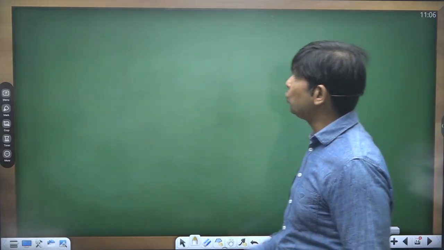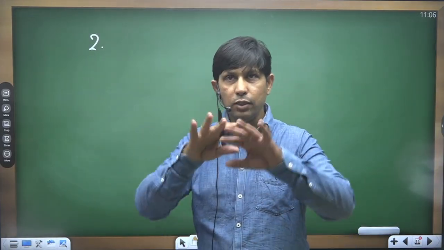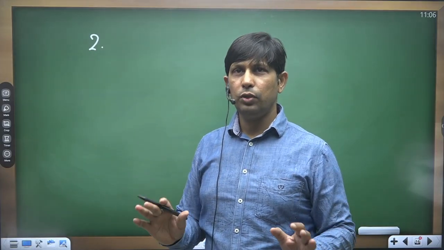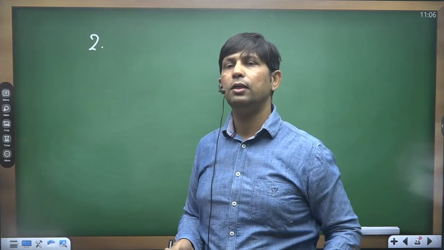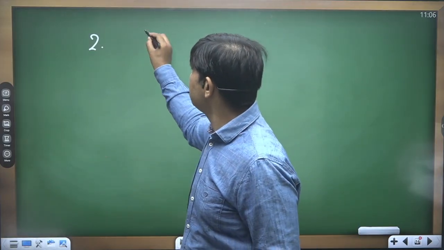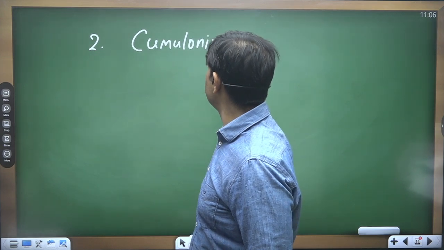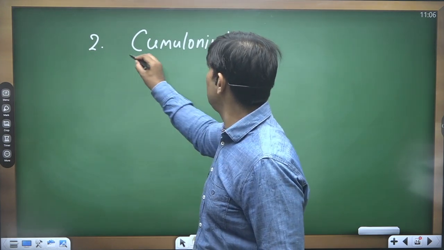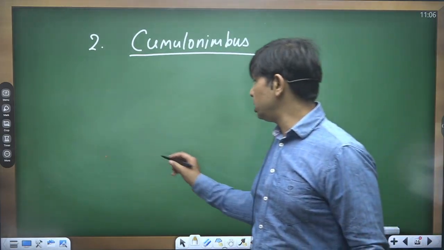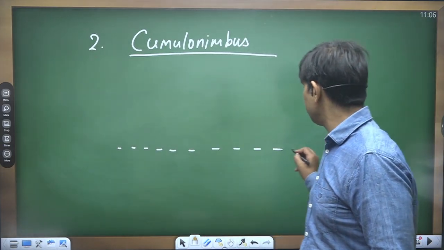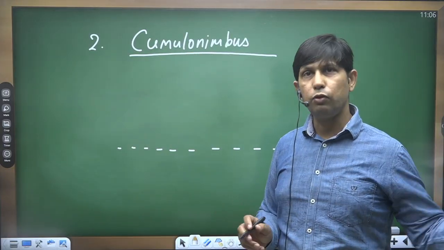So we go with the second one. Second is, in case of tropical cyclone, you can say their walls or boundaries are made up of dense cloud, a huge cloud called cumulonimbus cloud. It's a huge cloud having a height of almost 10 to 12 kilometers. That means you can see the cumulonimbus cloud quite far from the cyclone itself.